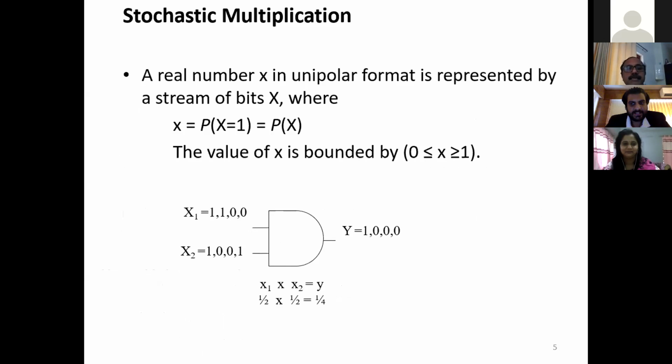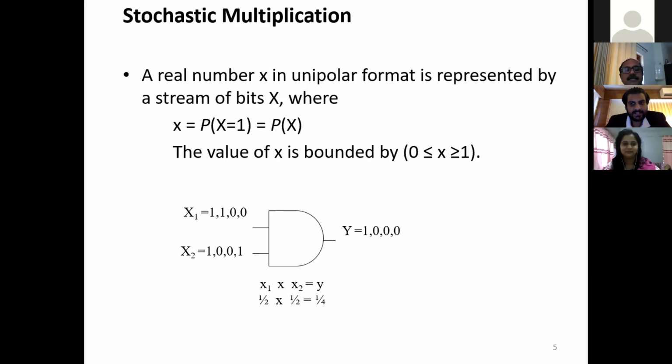Now, the important thing is that the multiplication operation is very complex in the floating point method. So this can be very easily implemented in the stochastic domain, that is, using a simple AND gate in unipolar format, we can perform this multiplication operation. So consider two bit streams x1 and x2. x1 is 1100, x2 is 1001. The output of the AND gate is simply y equal to 1000.